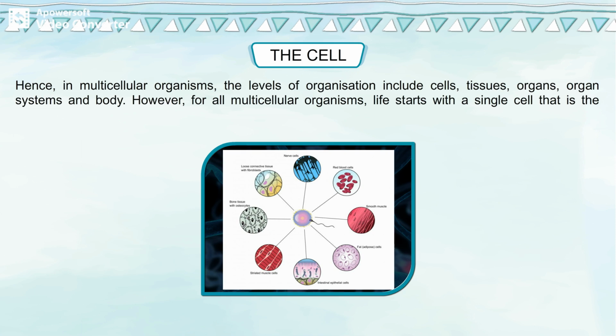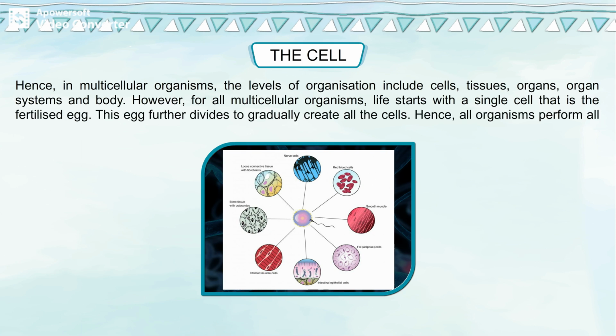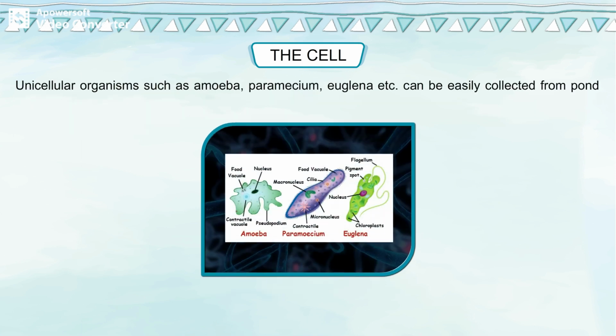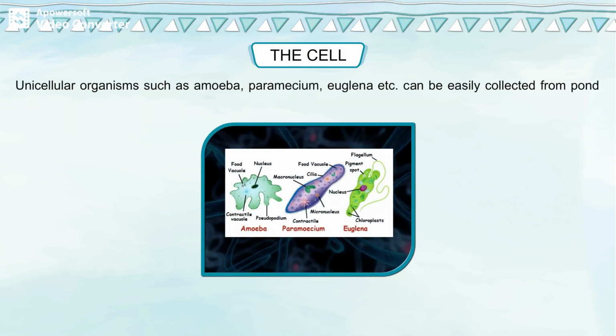However, for all multicellular organisms, life starts with a single cell, that is the fertilized egg. This egg further divides to gradually create all the cells. Hence, all organisms perform all the life functions, irrespective of the number of cells in them. Unicellular organisms such as amoeba, paramecium, euglena, etc. can be easily collected from pond water and can be observed under a microscope by preparing slides.